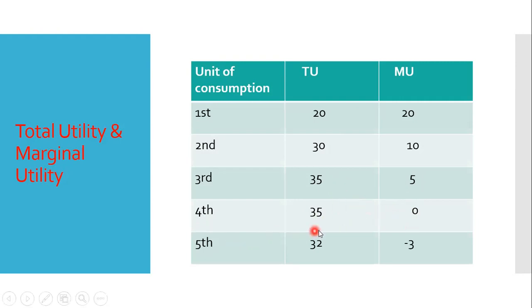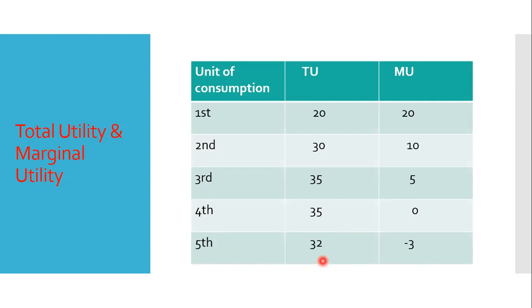So after that, if again the consumer is given another unit of the same product, then he has a negative reaction to that. He does not want to give any money for that, and he also feels bad to consume that product again. So it is expressed as -3. So 35 minus 3, the total utility is 32.